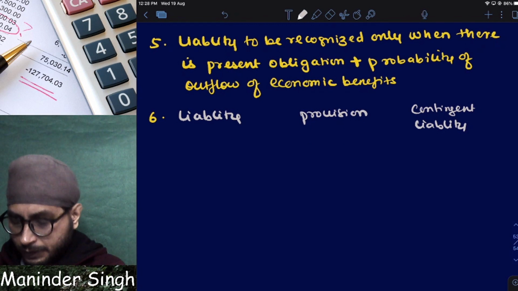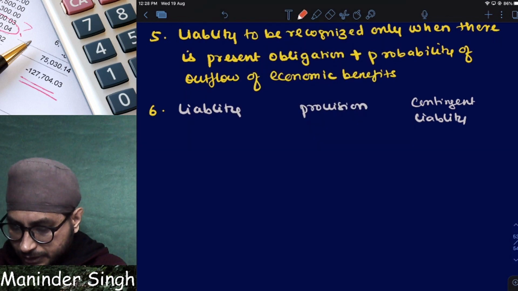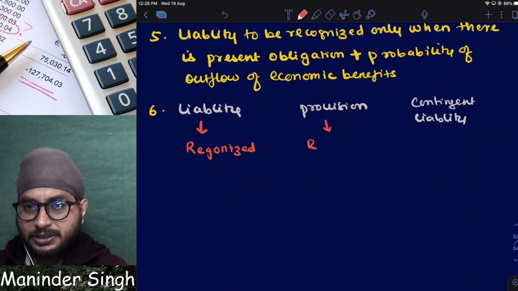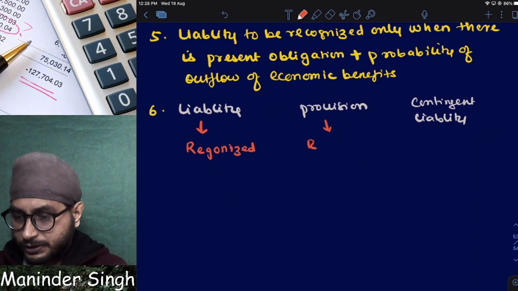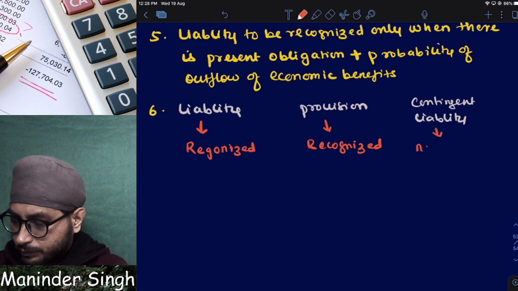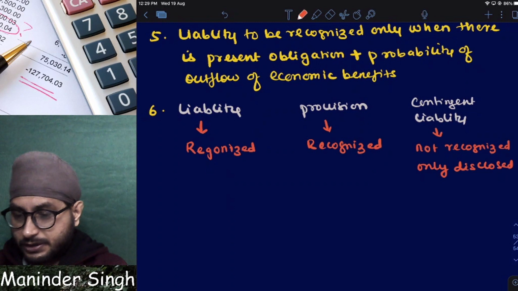Now tell me, what should I do with liability? Liability is recognized. Provision is also recognized. Recognized means in financial statements I will do adjustments. But contingent liability is not recognized. It is only disclosed. Not recognized, only disclosed.